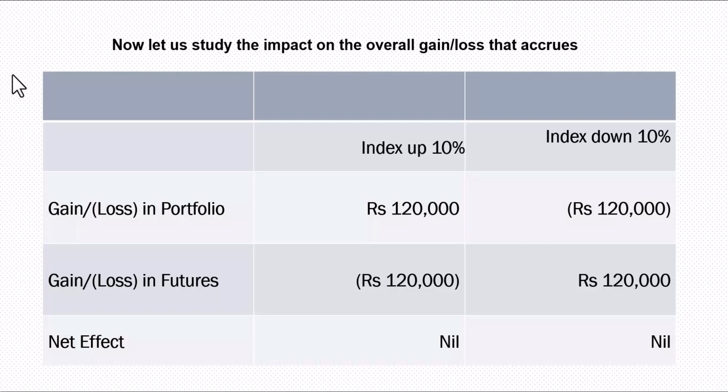Okay. But in case the index is down by 10%, which you were foreseeing, then you lose in the portfolio, but a corresponding amount you are going to gain in the futures market. So that means in both ways you are going to be totally hedged. Neither you make a gain nor you make a loss. Okay.